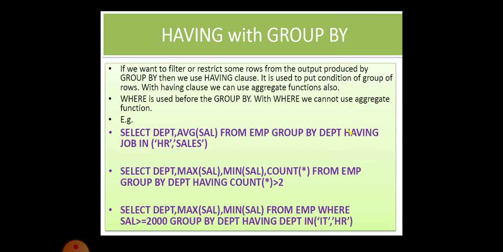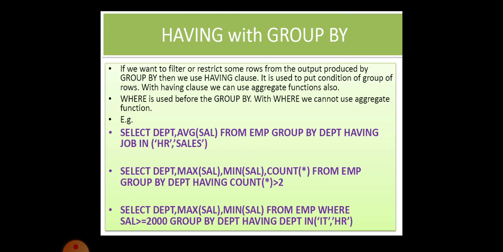We are going to choose only particular groups, that is only the departments HR and sales, the employees working in HR and sales. Then it will display the department along with the average salary of employees who are working either in HR or in sales. My dear children, I think you are all clear about how the query works.